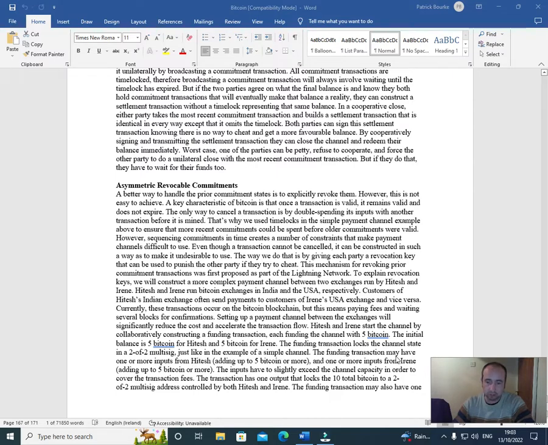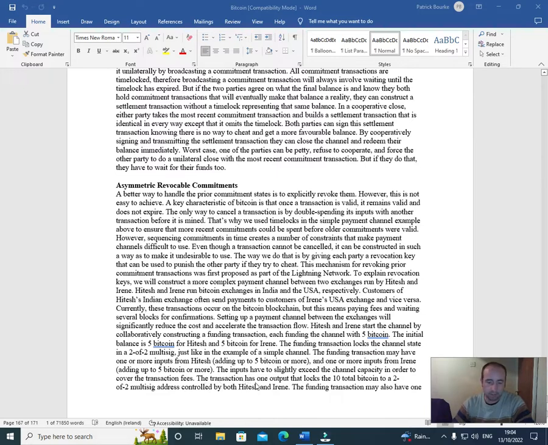The funding transaction may have one or more inputs from Hitesh adding up to 5 Bitcoin or more, and one or more inputs from Irene adding up to 5 Bitcoin or more. The inputs have to slightly exceed the channel capacity in order to cover the transaction fees.